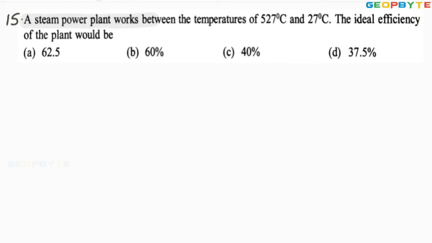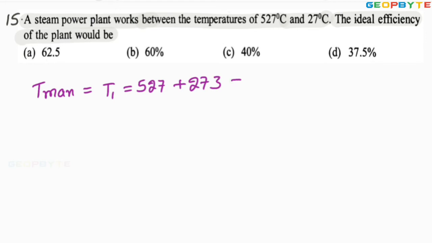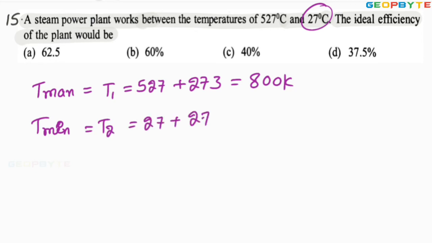A steam power plant works between temperatures of 527 degrees centigrade and 27 degrees centigrade. The ideal efficiency of the plant would be, here the maximum temperature T max, let it be T1, equal to 527 plus 273. Let it be in Kelvin. It is equal to 800 Kelvin. Similarly, the minimum temperature, let it be T2, equal to 27 plus 273. It is equal to 300 Kelvin.